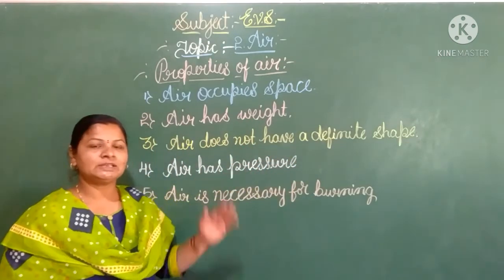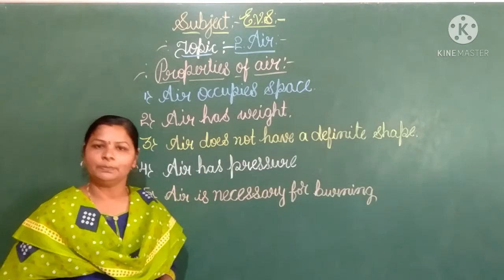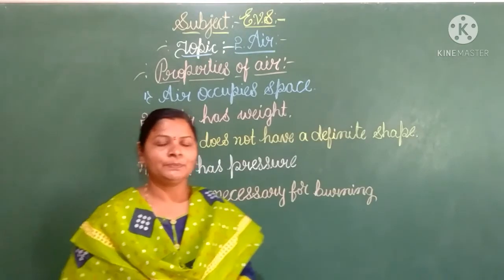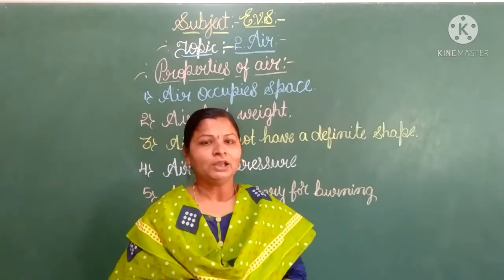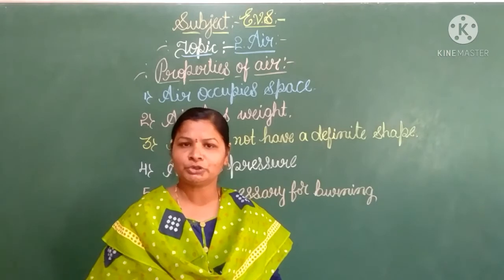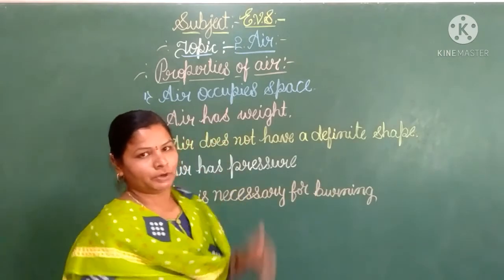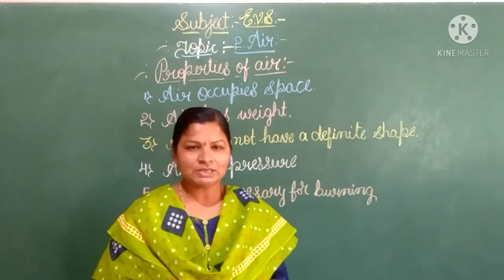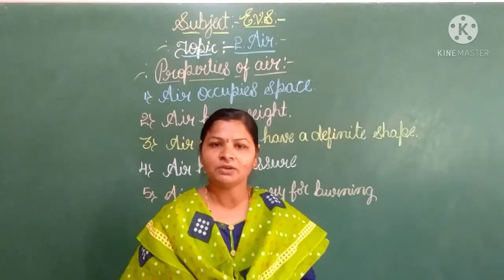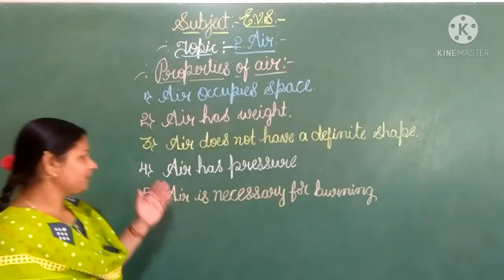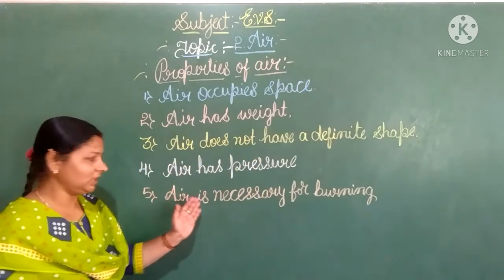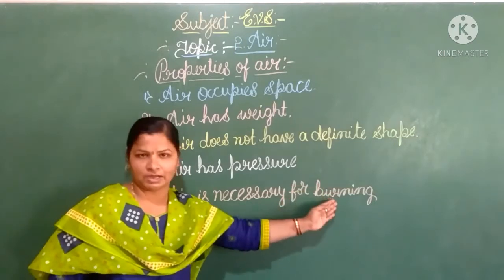So we discussed these three properties in the previous class by doing experiments. In today's class, we are going to discuss the remaining properties of air: air has pressure, and the last one is air is necessary for burning.